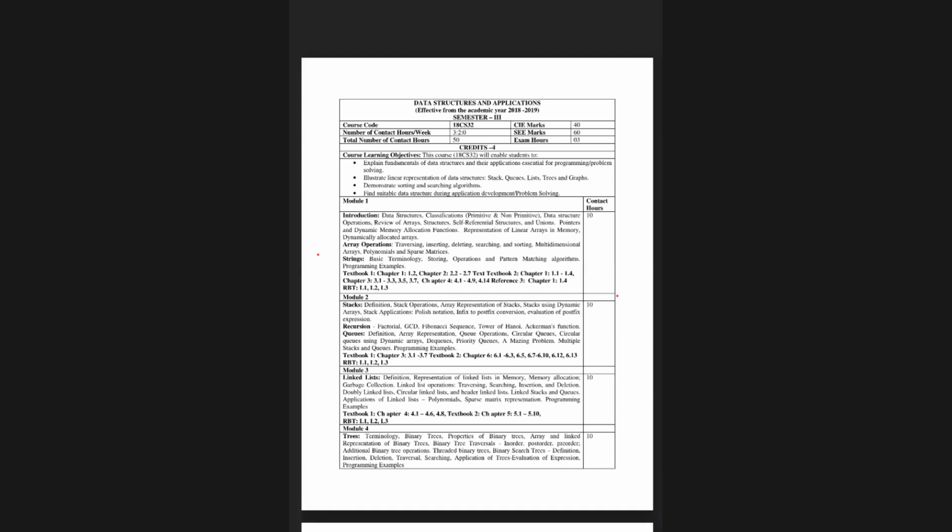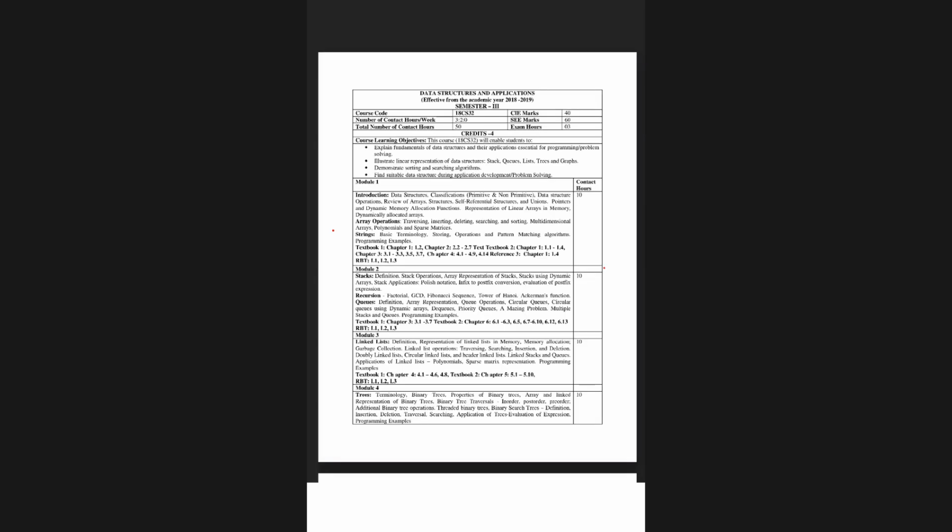First, what we have to study here. We call it the course learning objectives. The main course learning objective is that you have to explain the fundamentals of data structures. In the same way, we have to illustrate the data structure using stacks, queues, lists, trees and graphs, and afterwards we have to apply, develop and solve the problem.